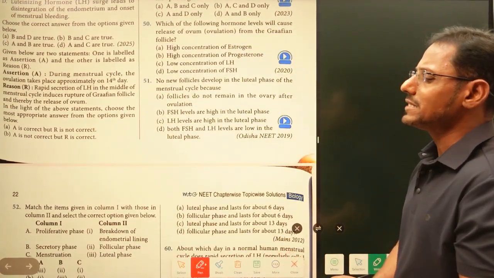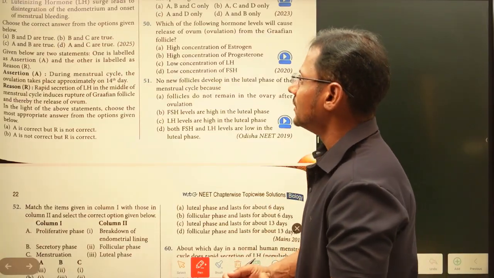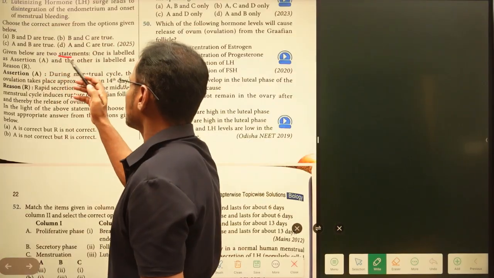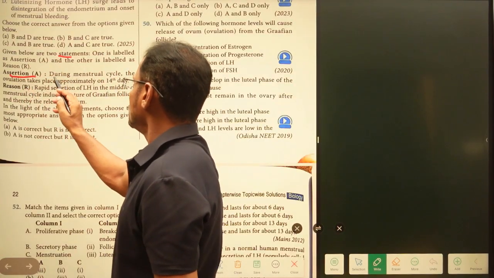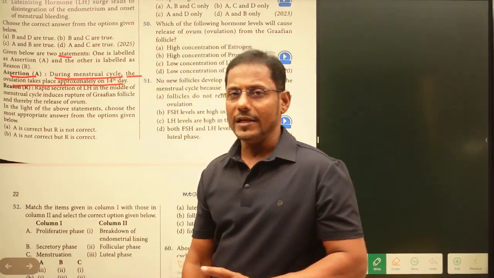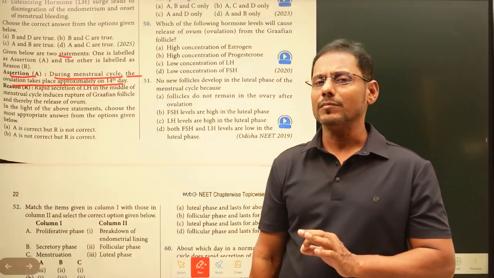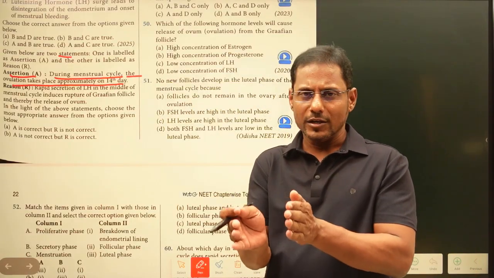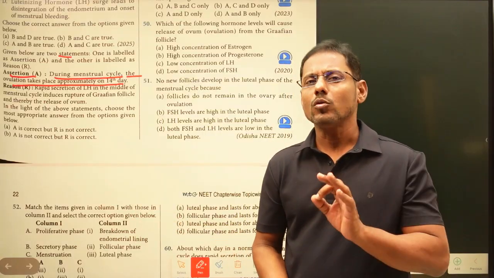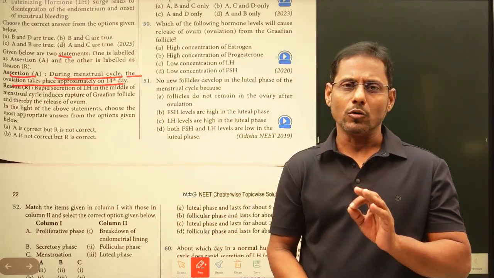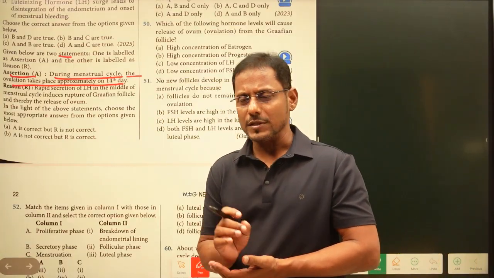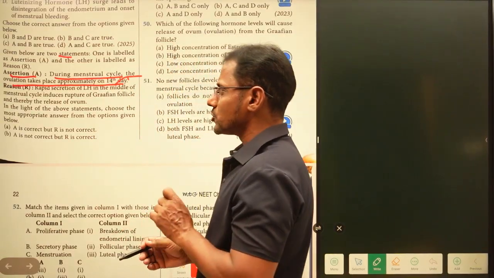Here an assertion and reasoning type of question was asked in 2000, and we'll see that one here. Given below are two statements. Here is the assertion: during the menstrual cycle, ovulation takes place approximately on the 14th day. It is exactly right. It could be maybe one day less or one day more than the 14th day. If you are generalizing, if you are talking about ovulation, generally we say that the ovulation process takes place on the 14th day of the menstrual cycle.